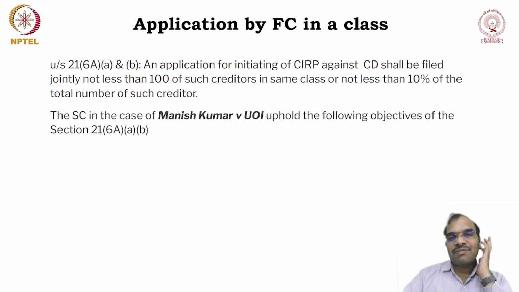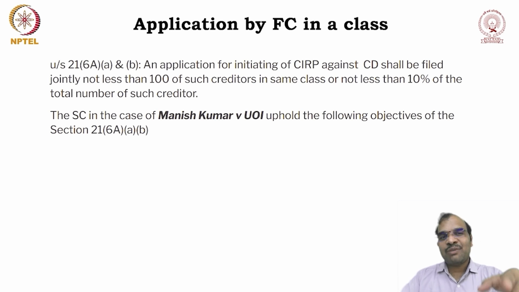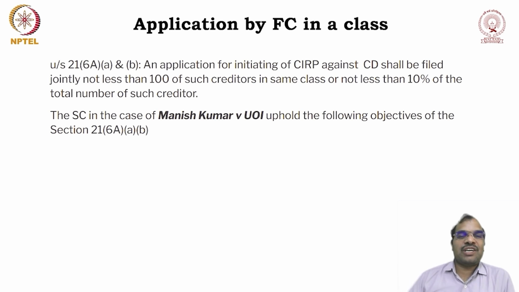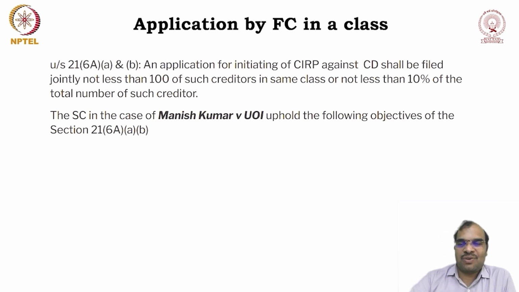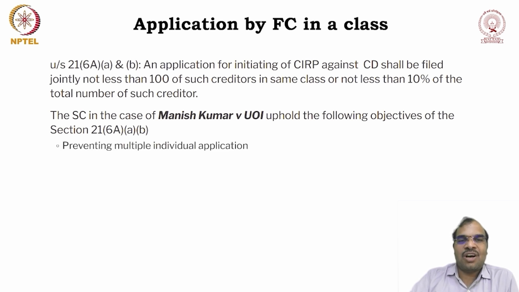So in the case of Manish Kumar versus Union of India, why was section 21 subsection 6A, clause A and clause B inserted? The Supreme Court in Manish Kumar versus Union of India upheld the objectives of the section. So what are the objectives? Why are you enabling them to file a joint application?